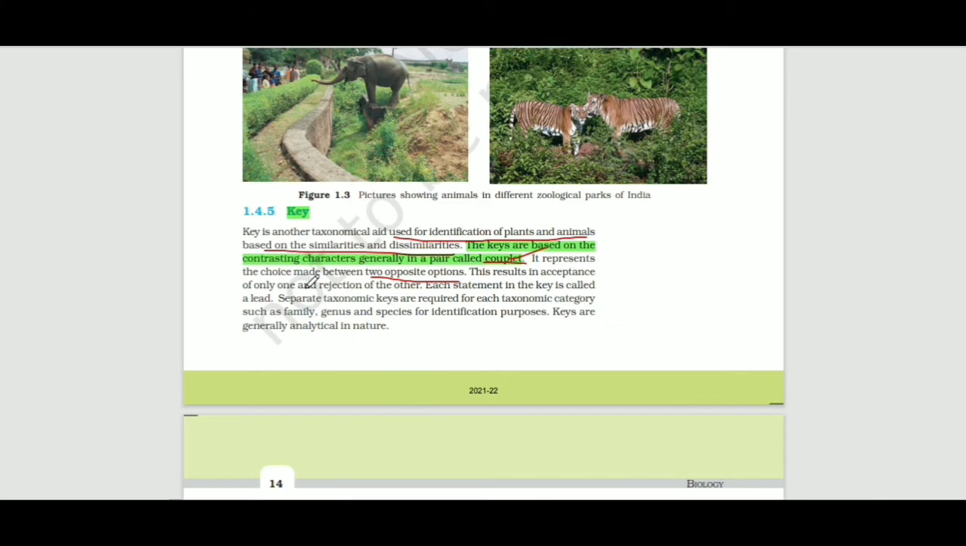Okay, each statement in the key is called a lead. It is a very important question. One more very important question for MCQ. So let's mark it, and here the couplet is also an MCQ question. Okay, so let's do it.